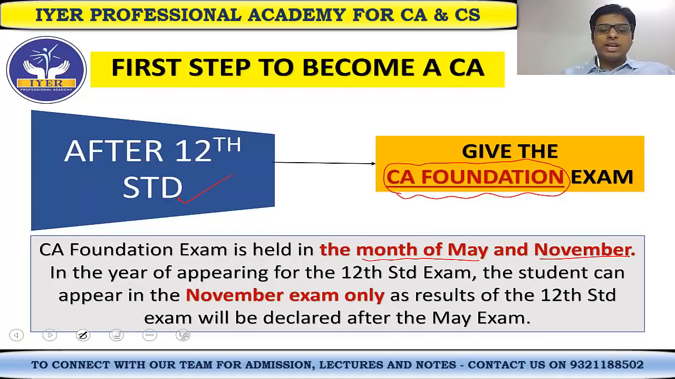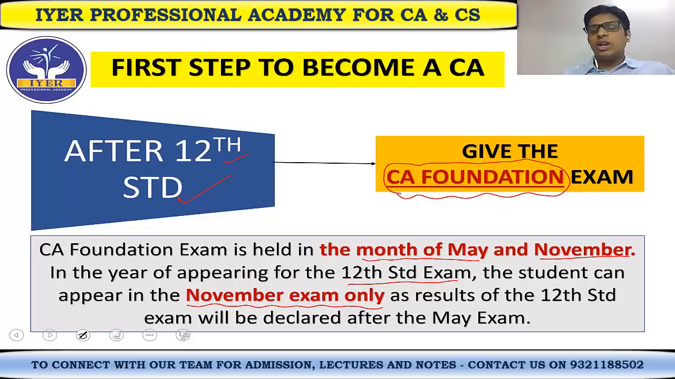In the year of appearing for the 12th standard exam, the student can appear in the November exam only, as the results of 12th standard exam will be declared after the May CA foundation exam. What happens is basically the students appearing for a 12th standard exam do so somewhere in the month of March and April, and the result comes in the month of June, July. So if the result is coming after June, July, it is of course coming after the month of May. So the May CA exam is already gone.